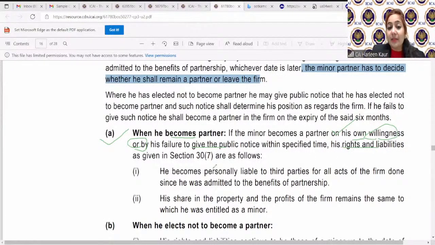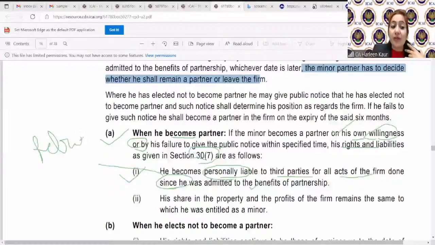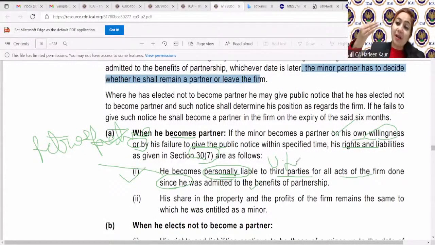Now my rights and liabilities will be as per section 30 subsection 7. Law says now the minor will personally become liable to third parties for all the acts of the firm done since the date he was admitted to the benefits of partnership. So it says with the retrospective effect, the minor becomes liable for the actions of the firm, and not just liable, he becomes personally liable, means now my liability becomes unlimited. So simple, once the minor becomes major, he becomes personally liable to the third parties.